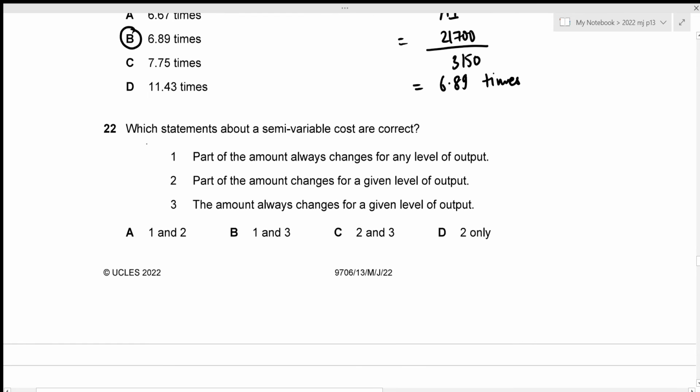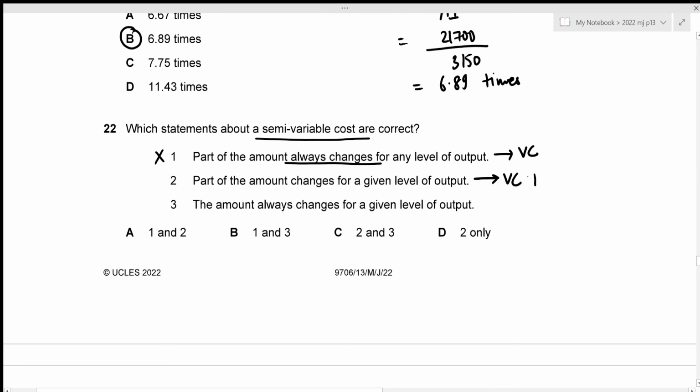We need to figure out which statements about a semi-variable cost are correct. And remember that semi-variable costs are those costs which contain both the fixed as well as variable cost component. So the first statement is part of the amount always changes for any level of output. So if it is changing for any level of output, we can only categorize it as the variable cost, which means that there is no fixed cost component involved. So statement 1 is incorrect. The second one is that the part of the amount changes for a given level of output. So for a given level of output, it is being changed. So that's a variable cost. But after that level of output, it is going to remain constant, right?